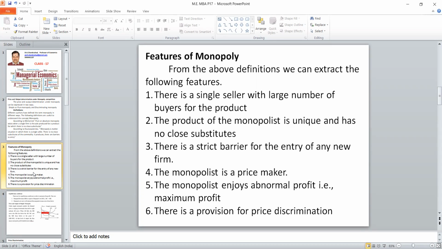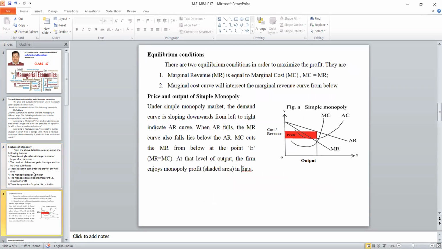Single seller with a large number of buyers, either homogeneous or heterogeneous with no close substitutes. Entry is restricted. He is a price maker and he will always enjoy abnormal profit. There is a provision for price discrimination. These 6, if you write, you can get full marks. After that, now we are going to see about the price and output determination under simple monopoly.